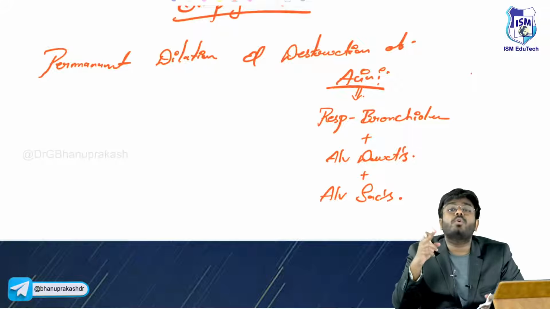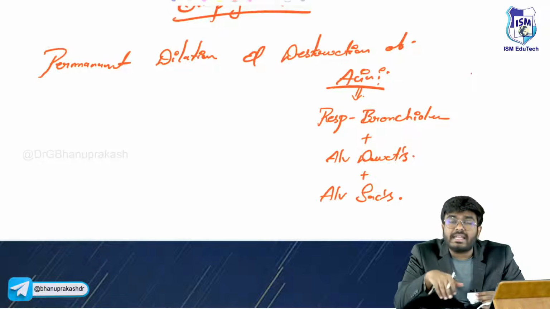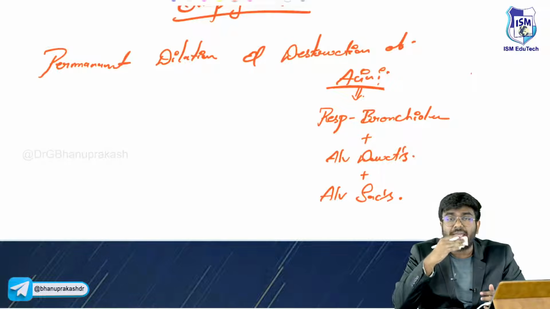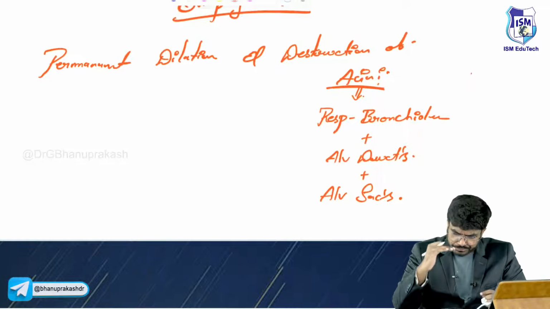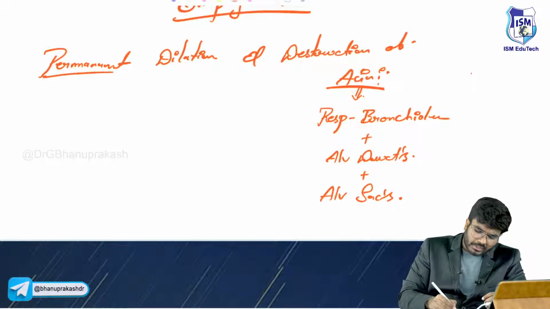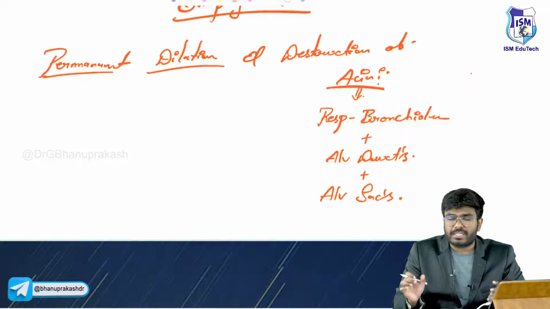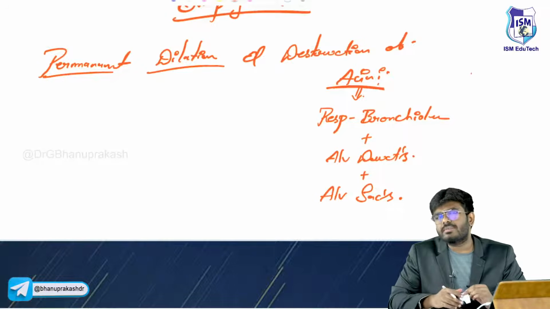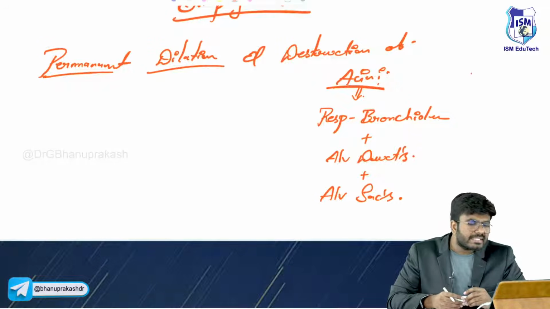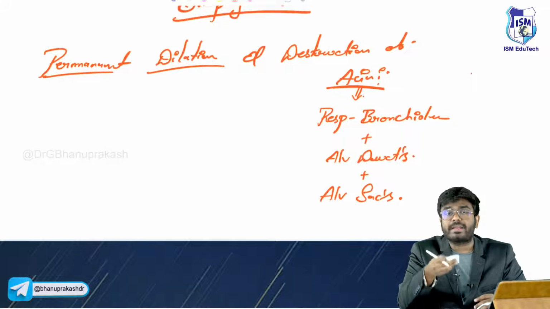So this acini is going to be affected, sir. This acinar airways are going to be affected in emphysema. Okay, so tell me, it's a pathological dilation and destruction of the acinar airways. So in one of the exams, this question was asked. So emphysema, it occurs where?